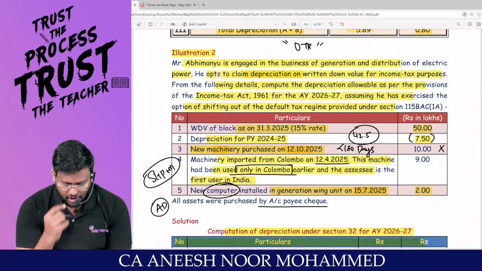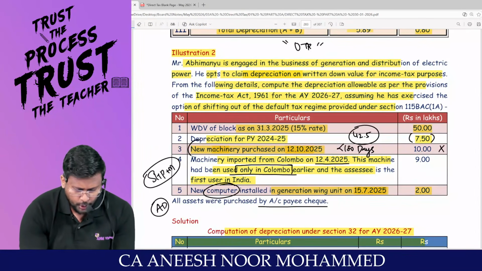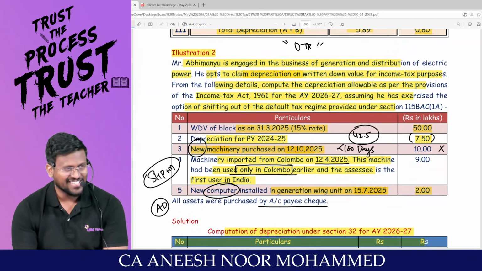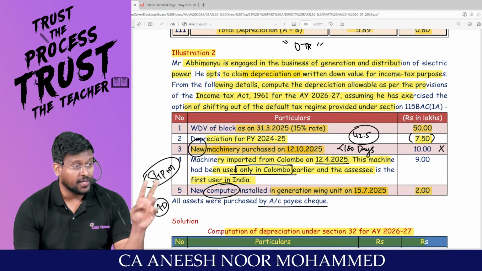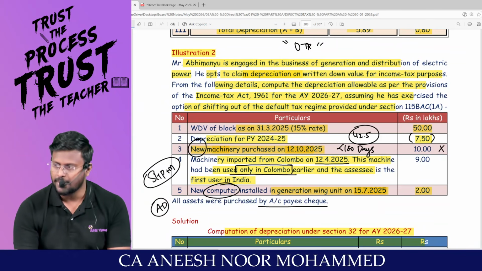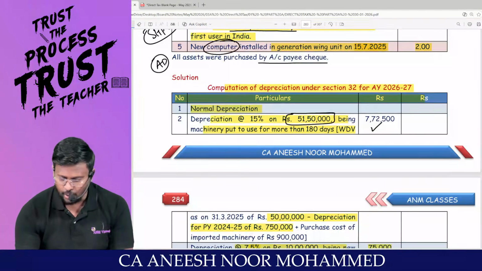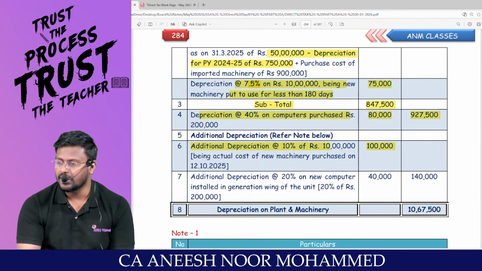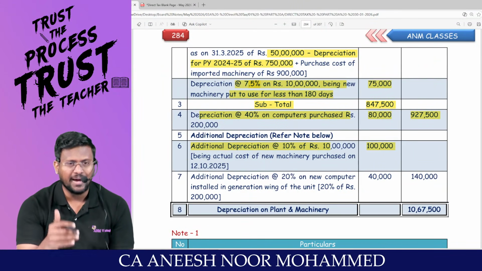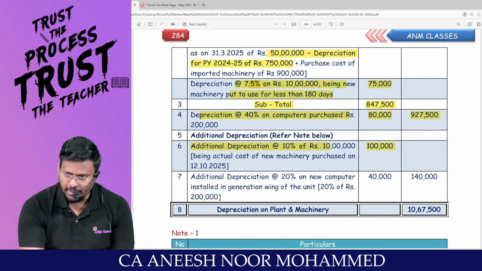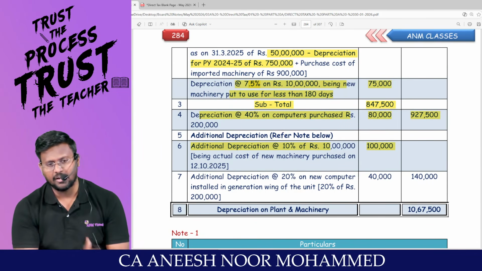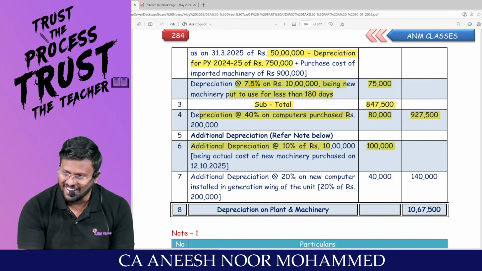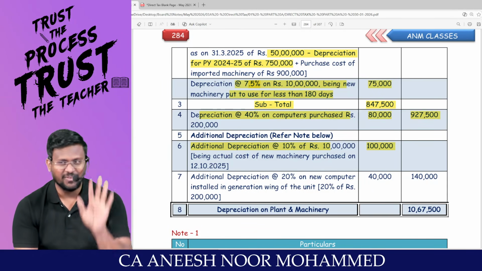Look here. Additional depreciation. This is new machinery, but it has been put to use for less than 180 days. You are not entitled to 20%. You are entitled to only half of it, 10%. So 10 lakh into 10% comes to 1 lakh. So that 1 lakh can be claimed in the current year. You have to write a note. The balance 1 lakh can be claimed in the next year, the subsequent year. Am I right? But in the next year, if you decide to opt for the default tax regime, that 1 lakh will be lost.